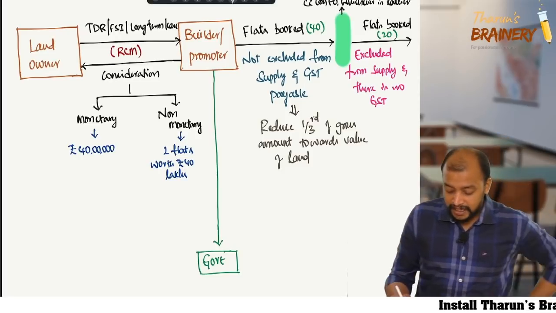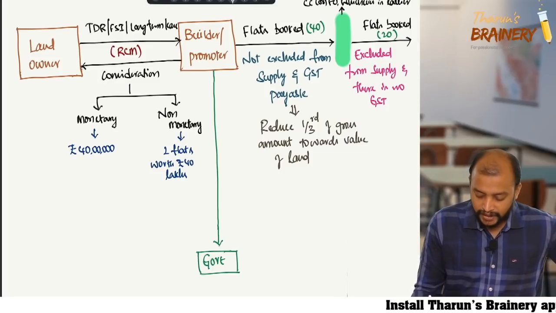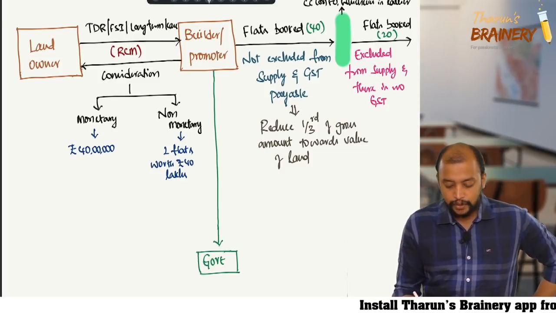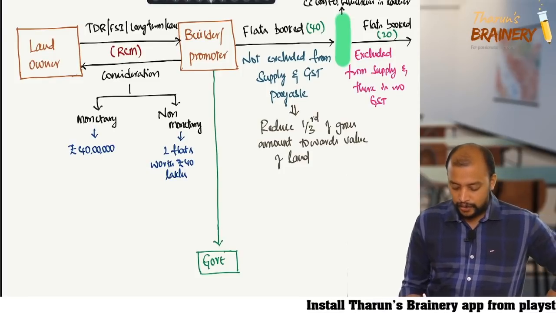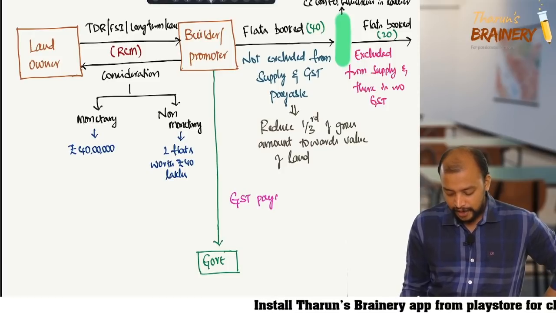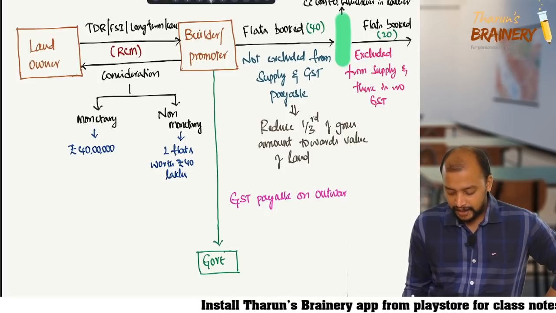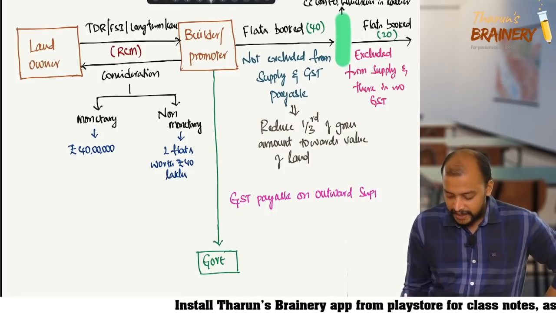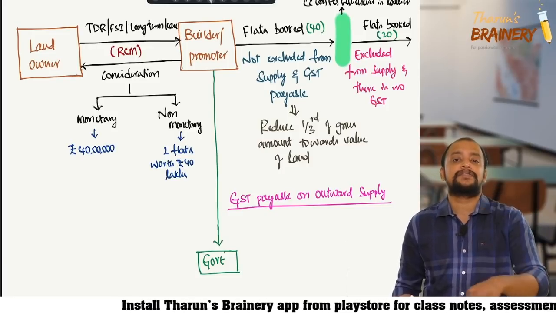Now what will be the GST payable on outward supply? Concentrate. So first they need to reduce 1/3 towards the value of the land.